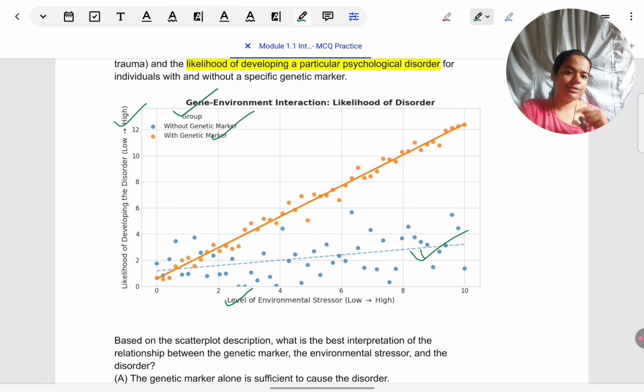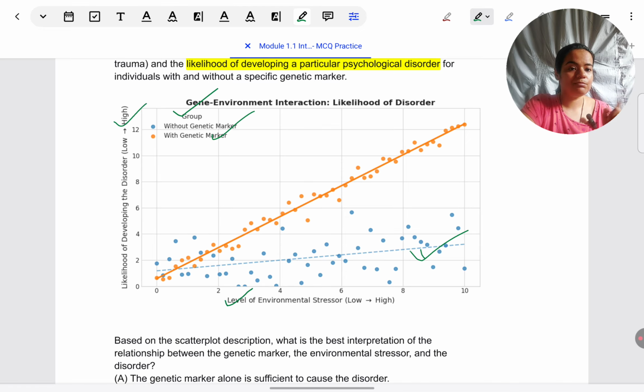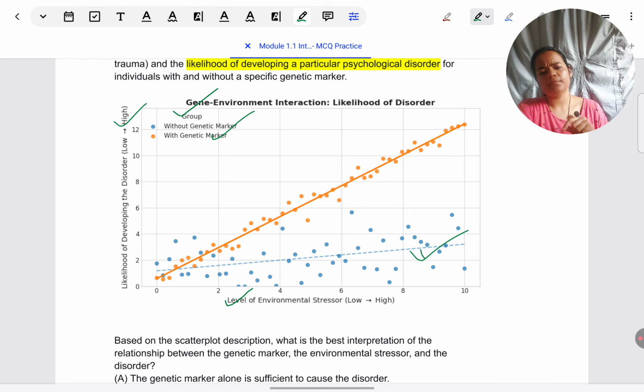After having understood this full graph, now I will look at the questions which they have given below. Not in advance, not before understanding what the graph is about. So I will utilize my graph reading skills which I've learned in unit 0, and then only I will try to answer the questions.